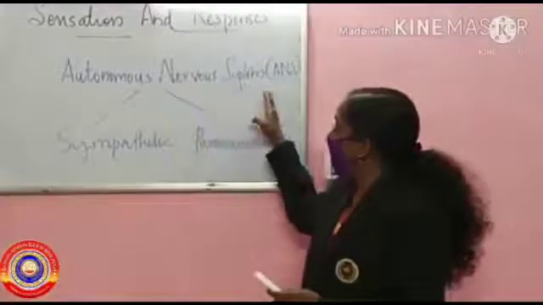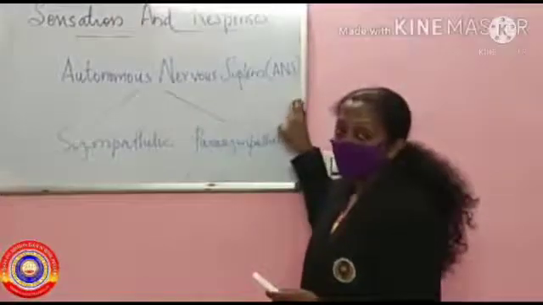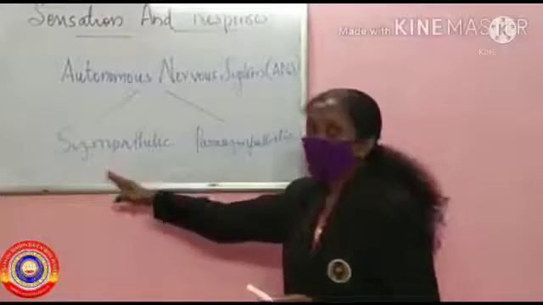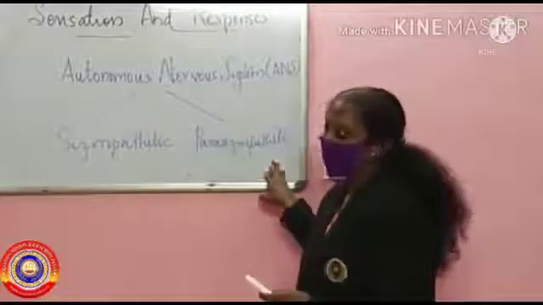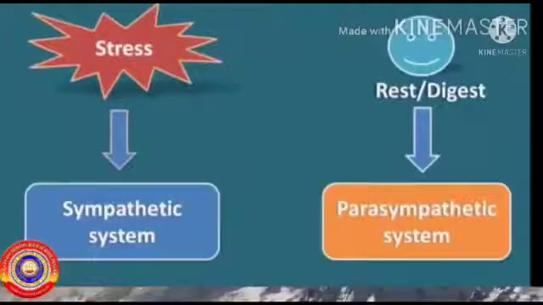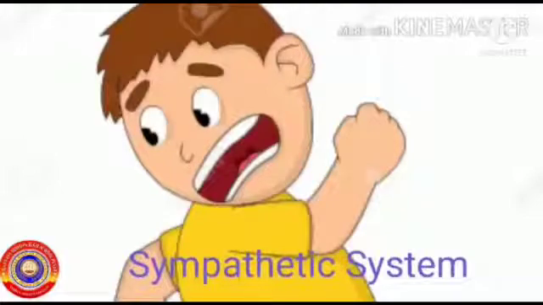The autonomic nervous system, or ANS, is classified into sympathetic and parasympathetic. Stress comes under the sympathetic system, and rest or digest comes under the parasympathetic system. The sympathetic system helps to overcome emergency situations. Let's have a look at what happens to the internal organs during the sympathetic system.